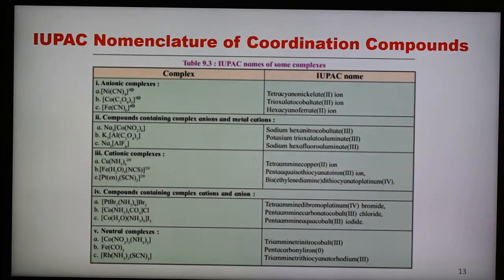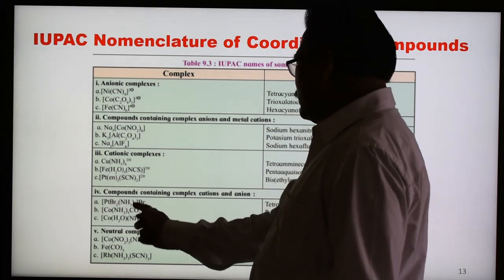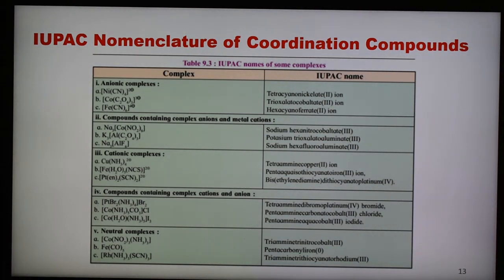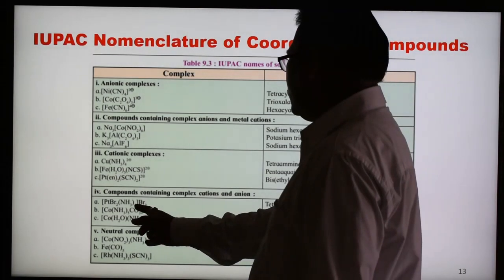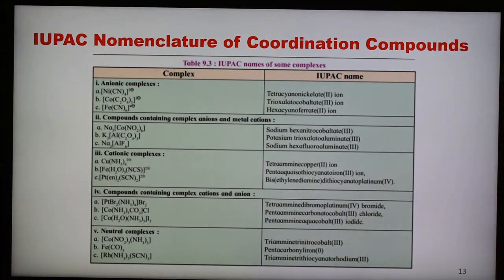Now in case of compound containing complex cation and anion. So this is anion and this is complex cation. Here complex is positive and this anion. So complex is positive, therefore written first and then anion next. In this case now, tetraamine dibromo platinum 4 bromide.